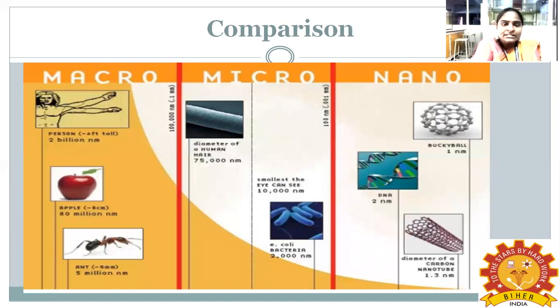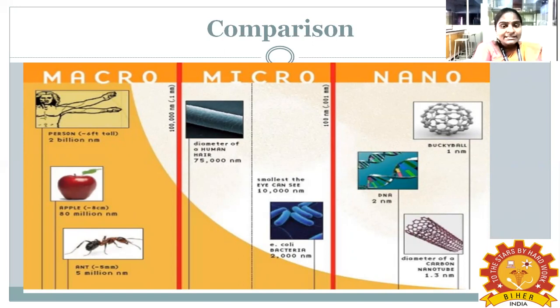So in this slide, we are seeing the comparison between macro, micro, and nano. Here I give an example for macro: one person, one apple, and one ant. One person is 6 feet tall, and it is equal to 2 billion nanometer, and the apple size is 8 centimeter, which is equal to 80 million nanometer. The ant size is 5 millimeter, which is equal to 5 million nanometer.